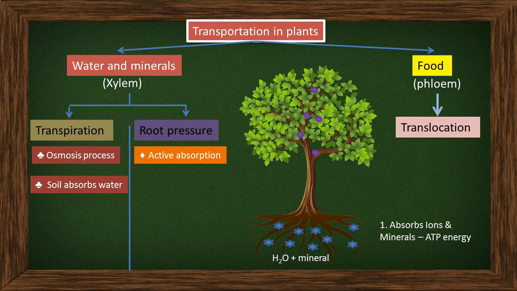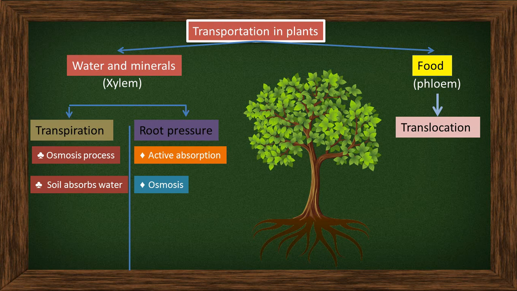So now the concentration of water will be more in the soil, but the concentration of water will be very less in the plant. Next, what will this plant do? The root absorbs water, and it will dilute those ions and minerals. When the water flows from higher concentration to lower concentration, we call it osmosis. So these are the two steps that take place in root pressure.